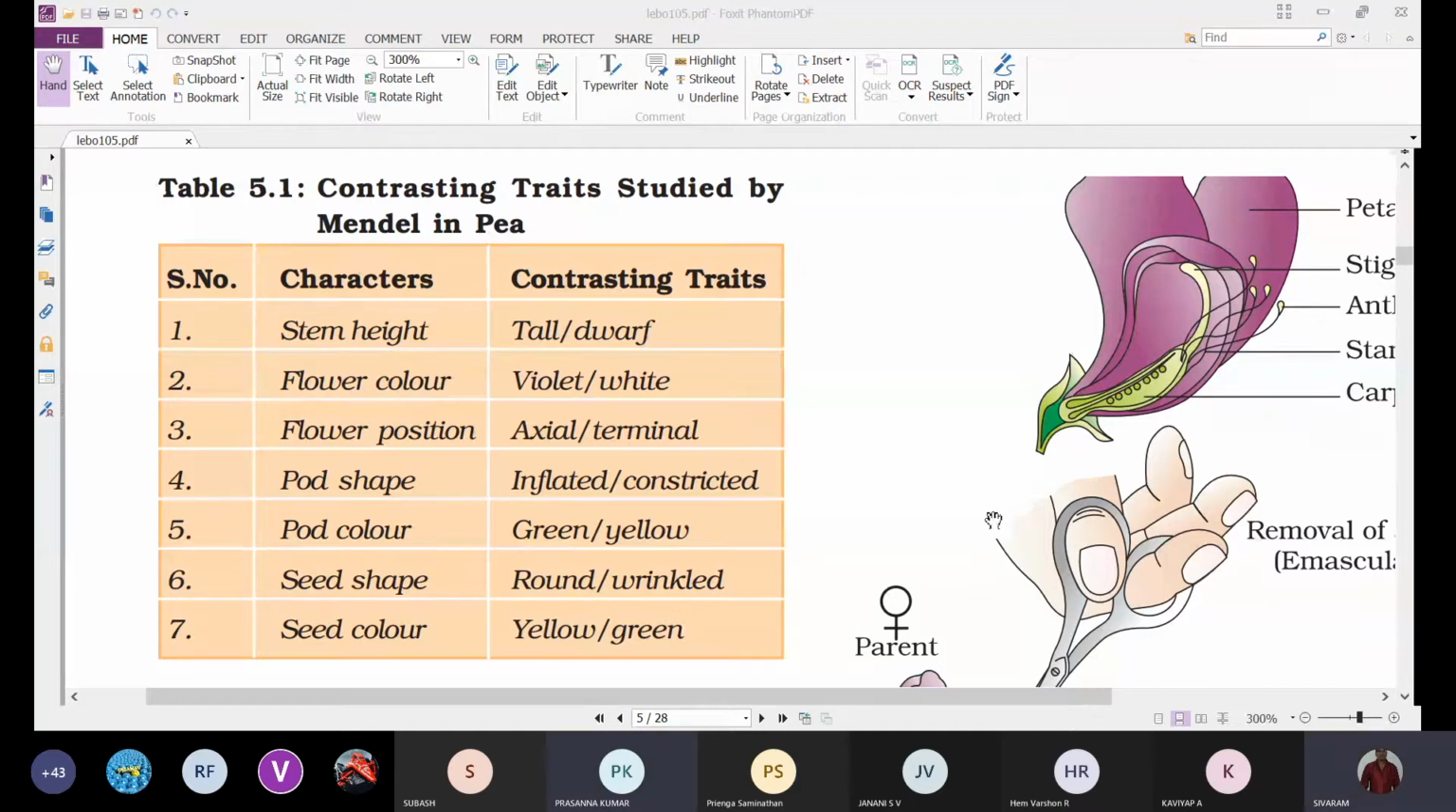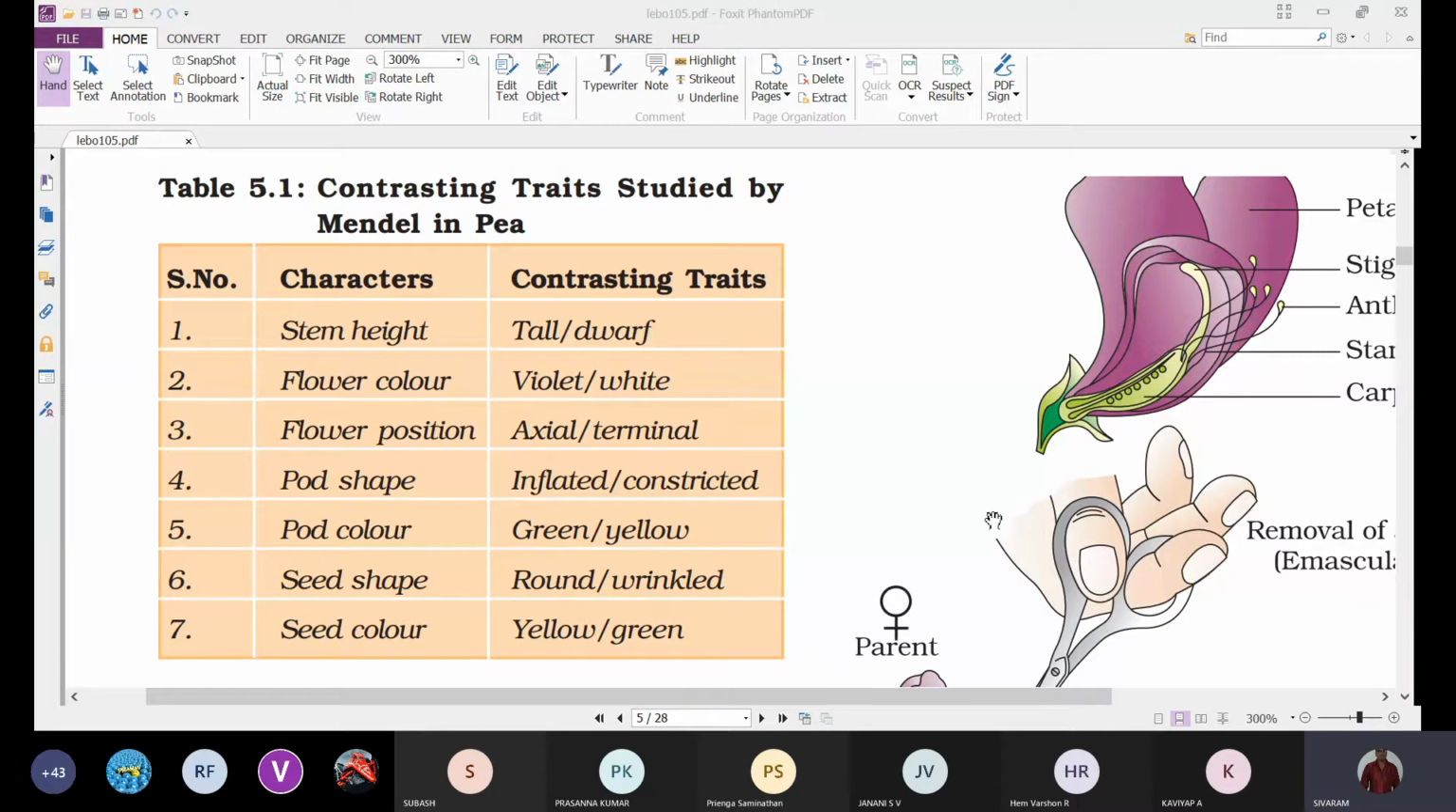Okay, the pod shape is either inflated or constricted. Inflated means flat. Constricted means wrinkles. If the fruit is showing wrinkles on its surface, not straight, then we call it constricted.